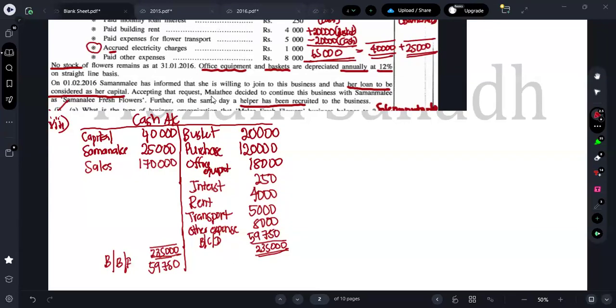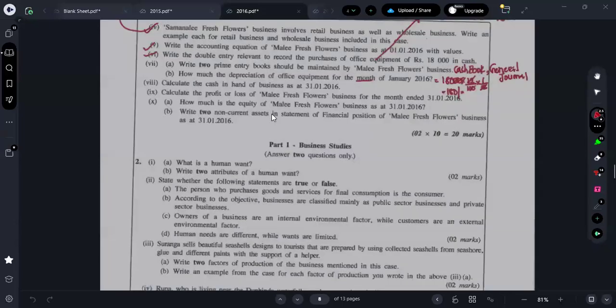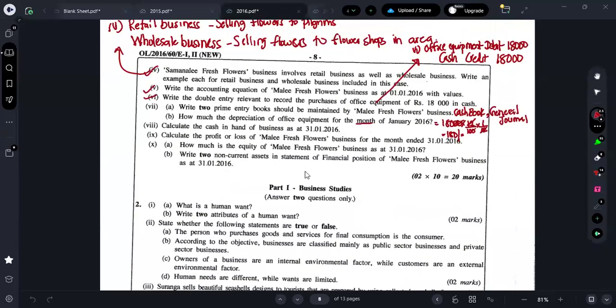Okay. I hope you all got this answer. Did you all get this answer, guys? If you all want, you can just take a screenshot here itself. Right. Let's take what are the other questions we have. So that is also done. Cash balance also we have calculated. Next one, what do they say, guys? Calculate the profit or loss of Mali business.